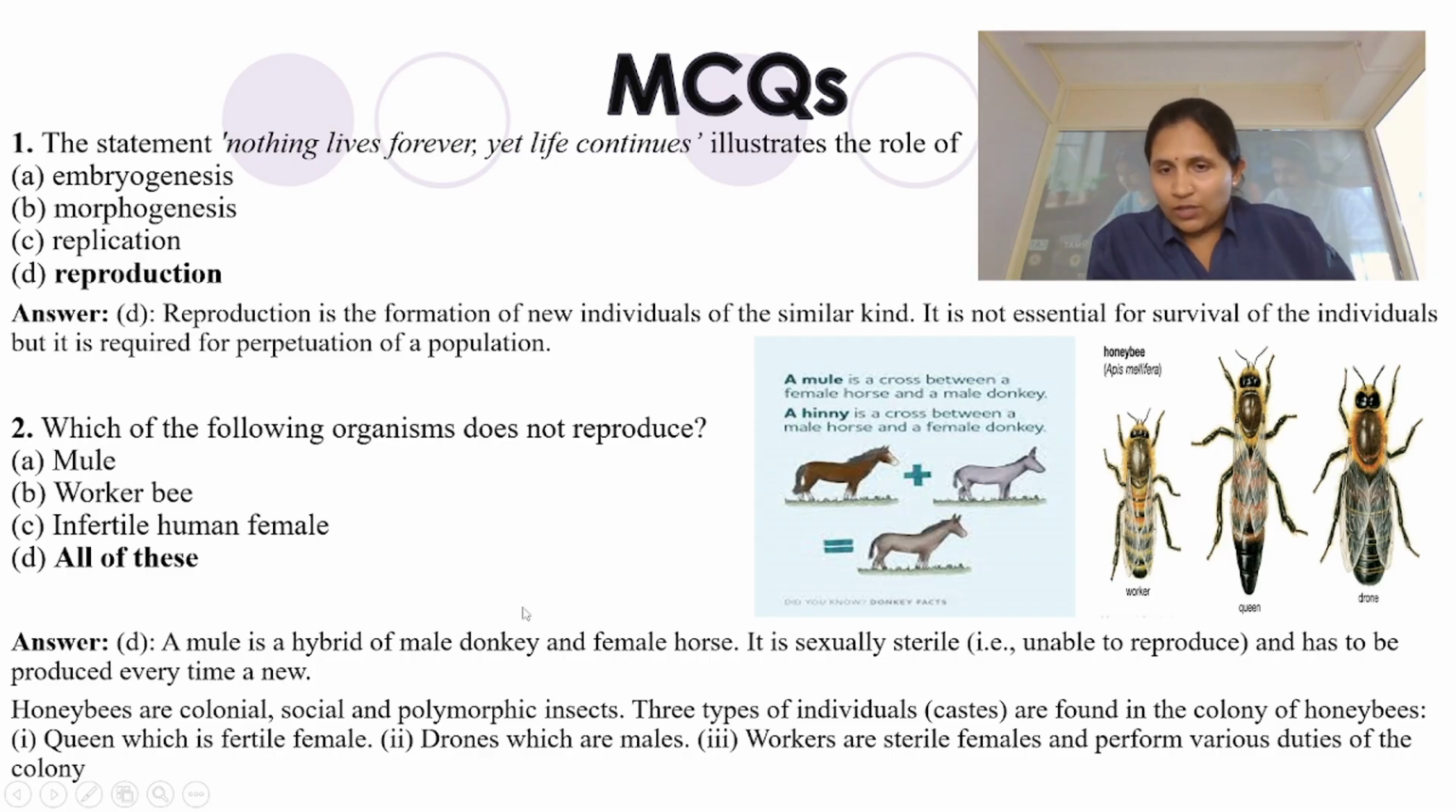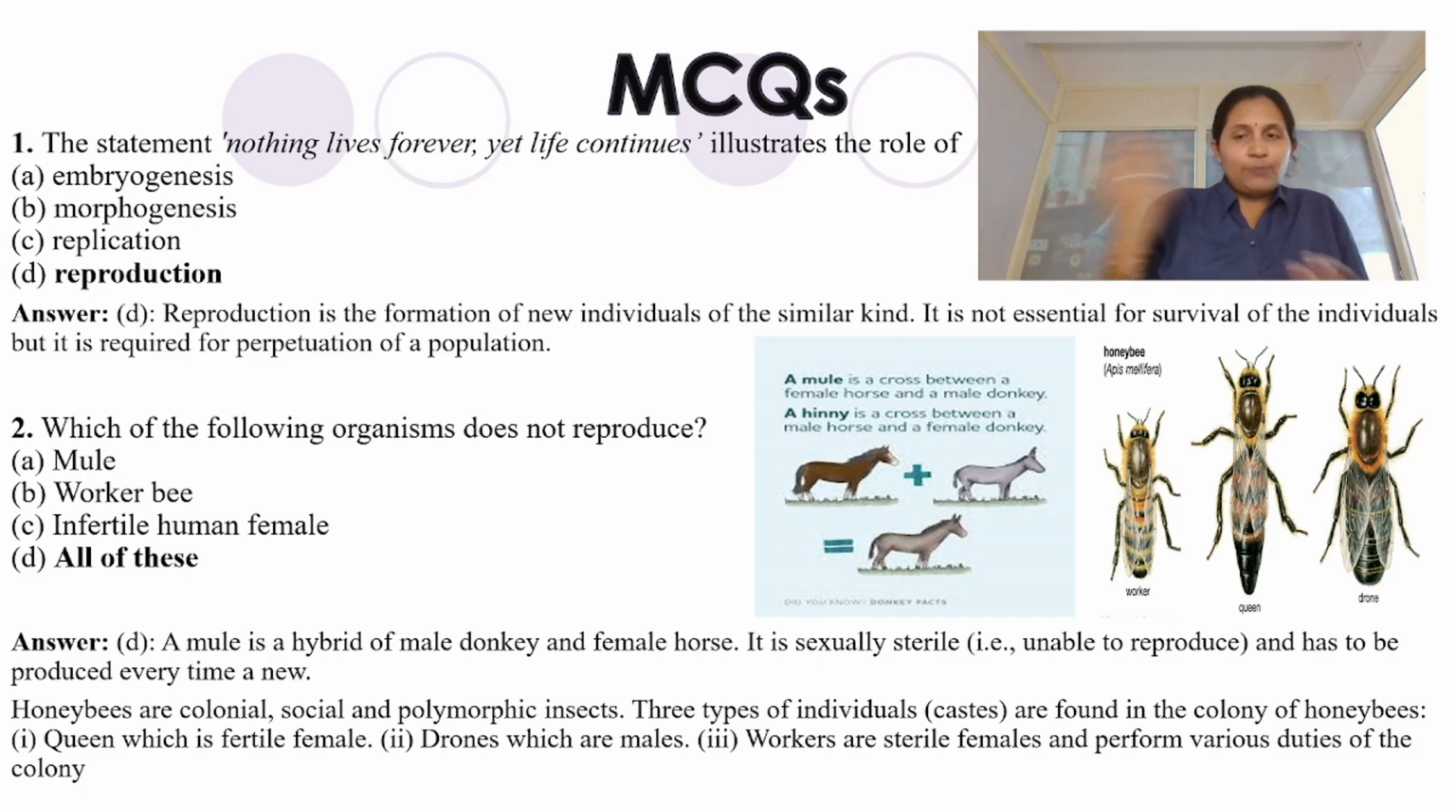That is why a mule is sexually sterile, unable to reproduce. Every single time you have to produce a new one. One more mule cannot reproduce. As we are speaking about honeybees, of course they are colonial, social, polymorphic. What is polymorphic? Poly means many, morphic means morphology. When one type of organism has many morphologies, regardless of being one particular category, it is called polymorphic.